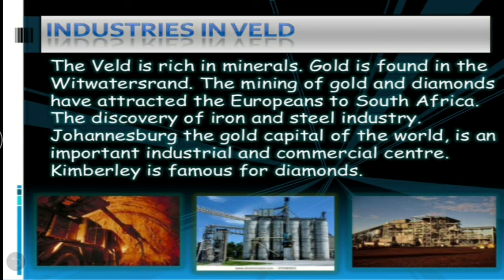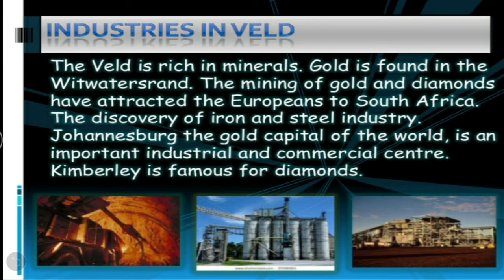Now, let us have a quick look at the industries which are established in this region. The veld is rich in minerals. Gold is found in the Witwatersrand. The mining of gold and diamonds has attracted the Europeans to South Africa.